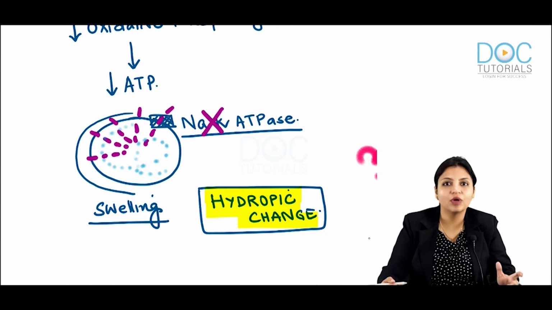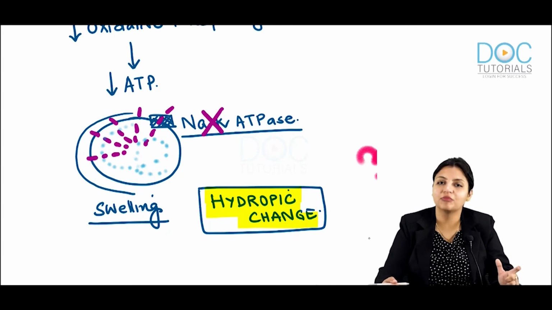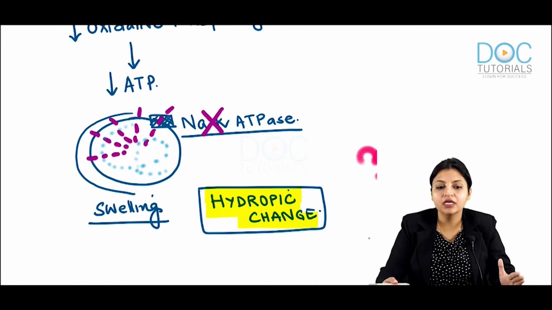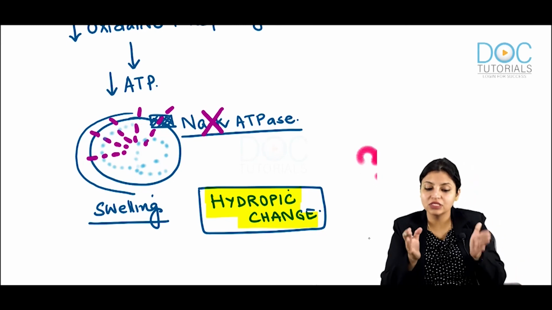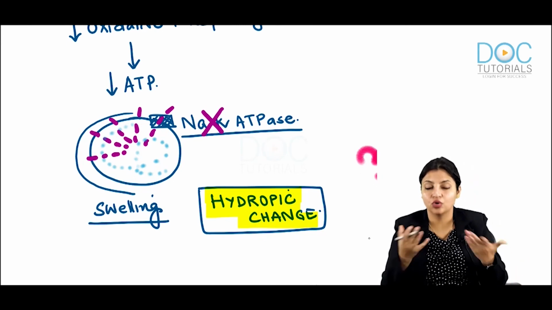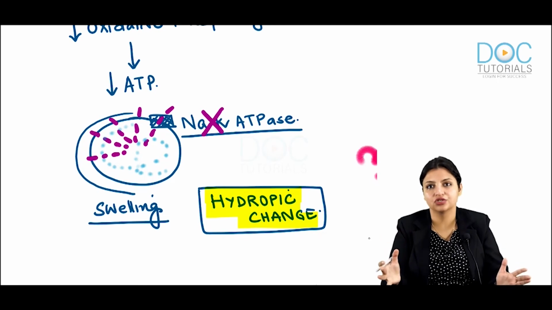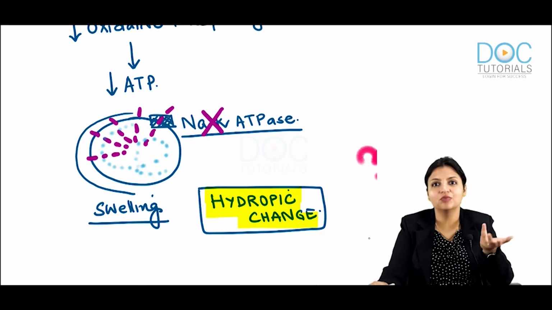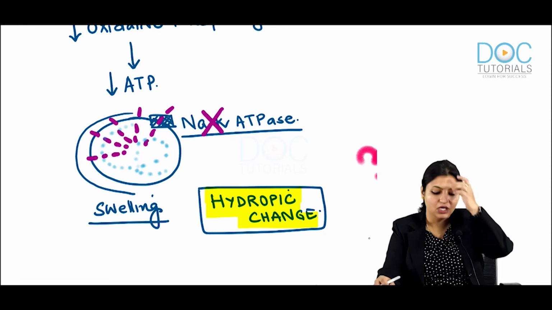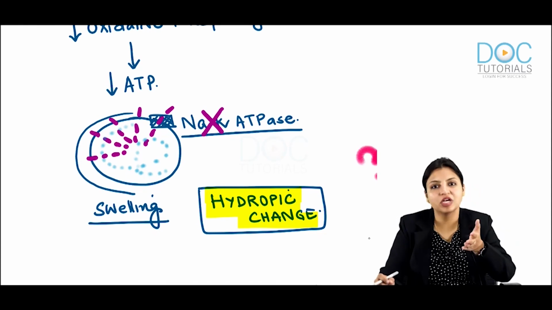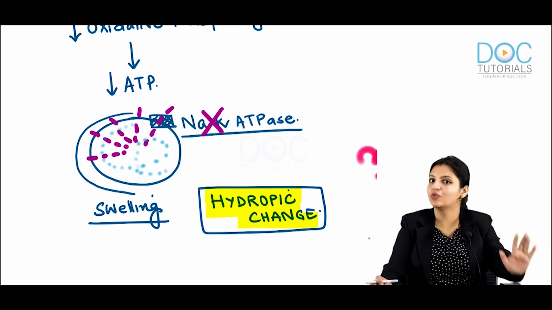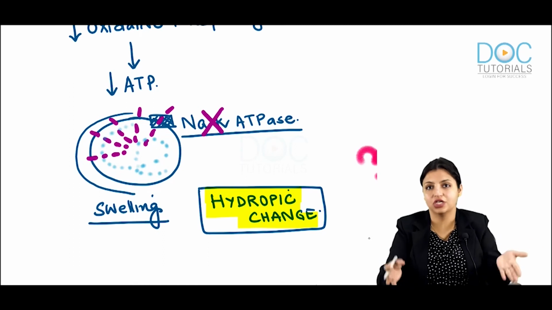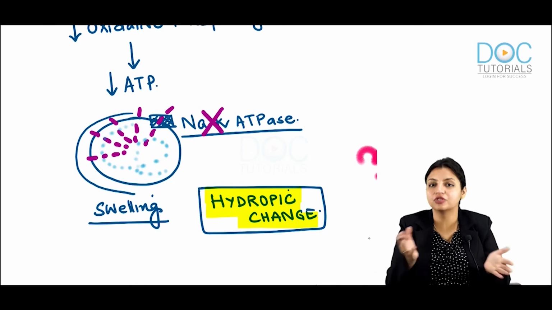You should understand one point here. What do you understand by the term morphology? Any change that you can see either on the slide or grossly is a morphological change. Anything which you are able to see with your eyes is morphology. Stopping of the sodium potassium ATPase pump you can't see. So it is one of the earliest changes of cellular injury, the stoppage of the pumps.